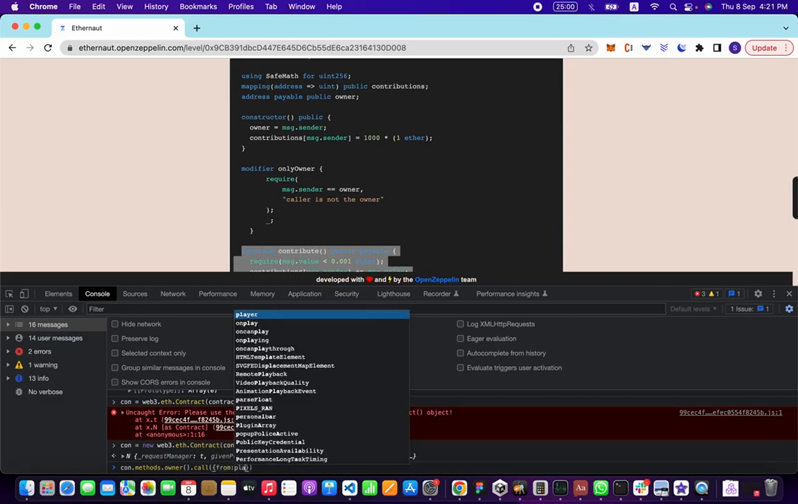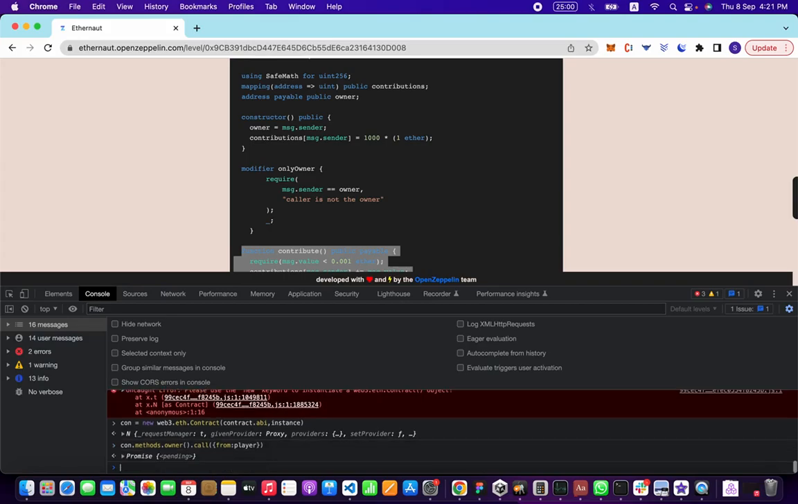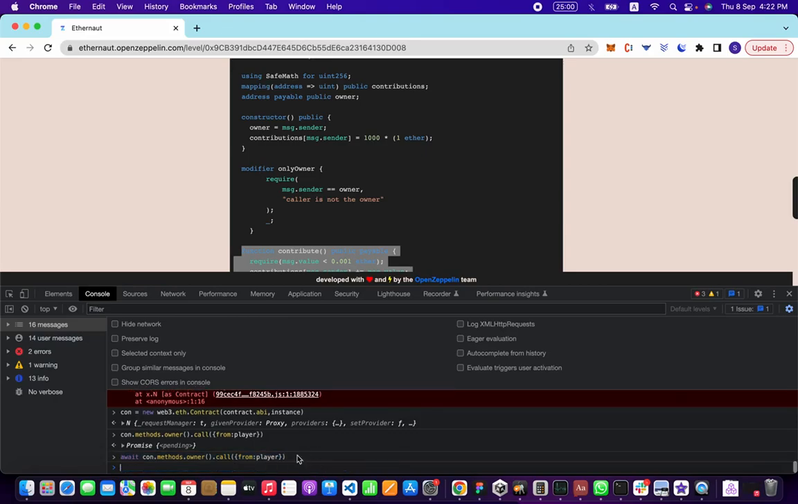From player, okay, that's on me. This returns a promise. If you don't know what promises are, don't worry about it. How do I explain a promise? It says that it's going to get that data eventually. So we're telling it, okay, we want that data right now. Don't worry too much about it because this won't be an issue.